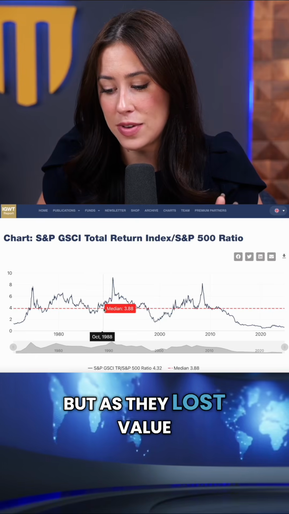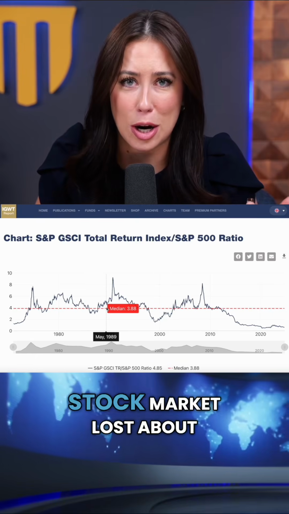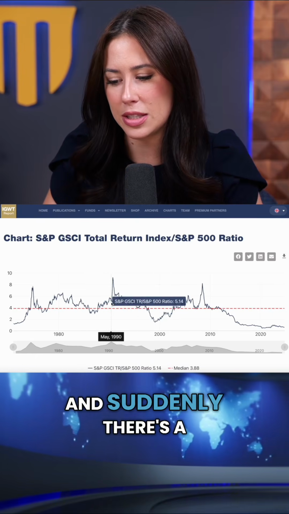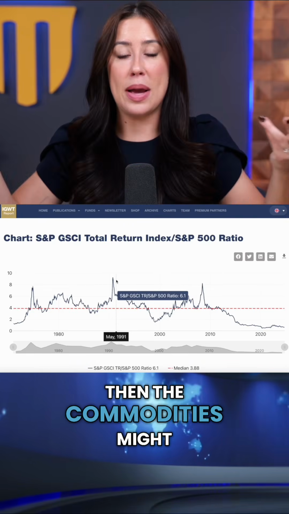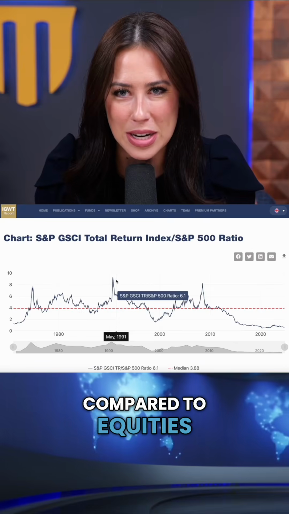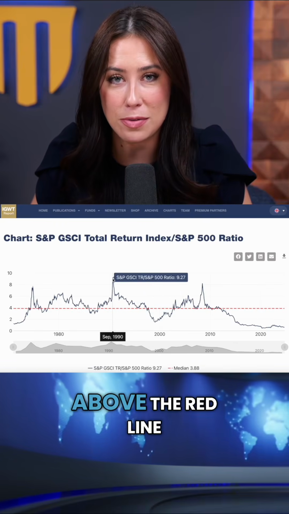But as they lost value, right, in the early 90s, the stock market lost about 20% of its value, and suddenly there's a spike in oil prices. Well, you expect to see then that commodities might be overvalued compared to equities. That's anytime there's a peak up here above the red line.